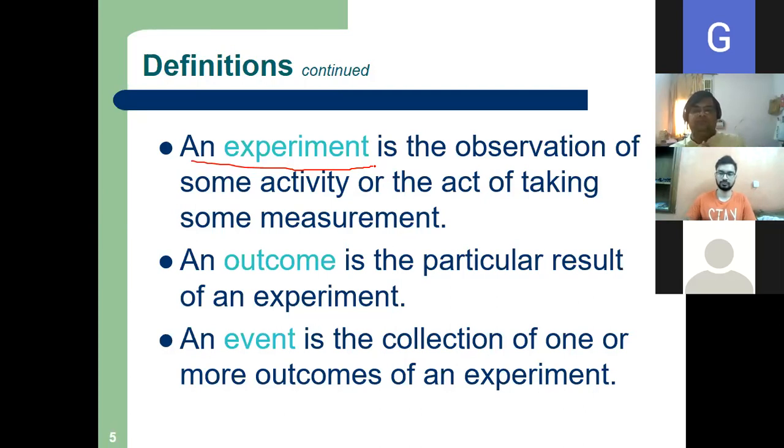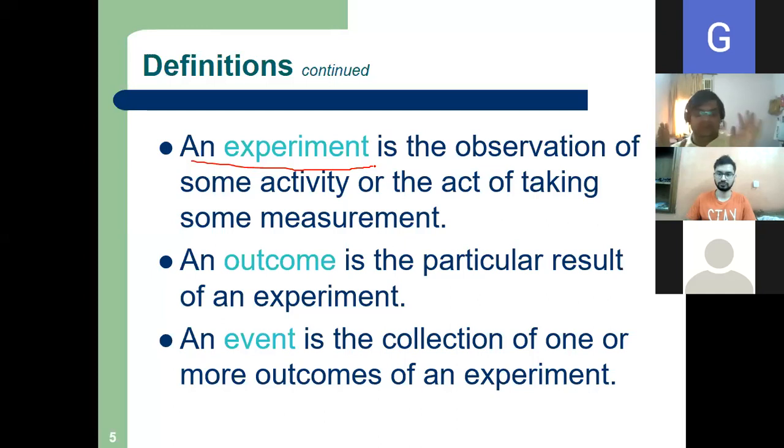An outcome is the particular result of an experiment. It's a particular result: it's head or it is tail. Say the occurrence of tail, that is a particular outcome. An event is the collection of one or more outcomes of an experiment.